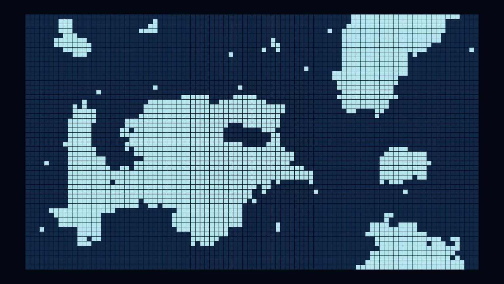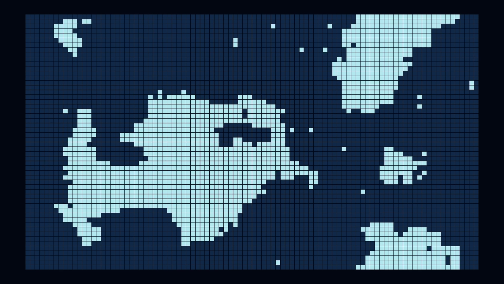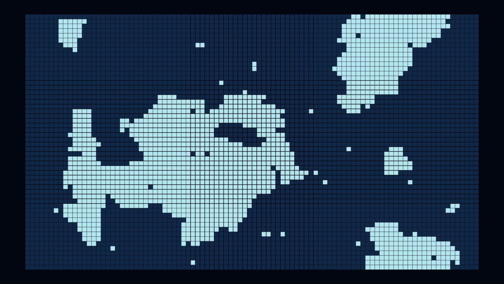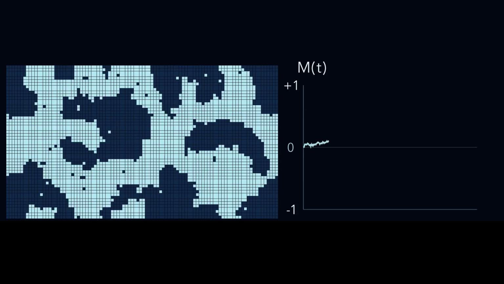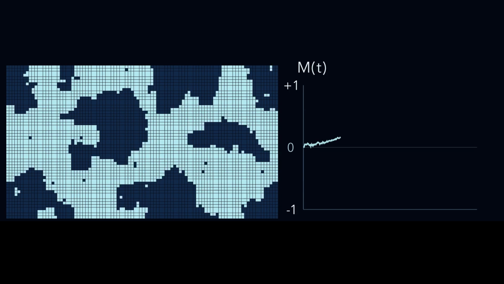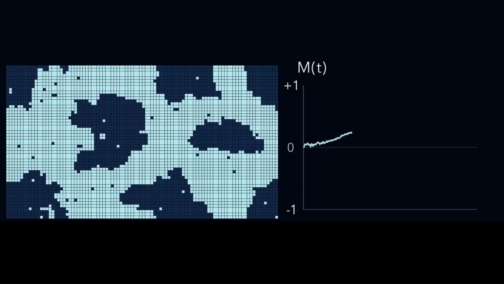Then the domain walls move. Small islands shrink. Large domains grow. One direction spreads. And slowly, local agreement becomes global order. No spin knows what the whole system is doing. Each spin only follows its neighbors, but together they organize.